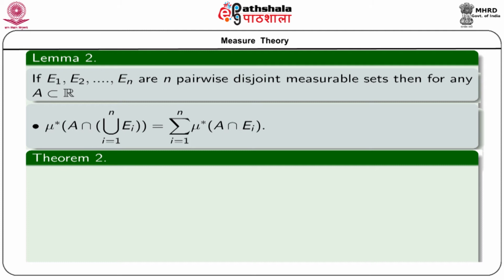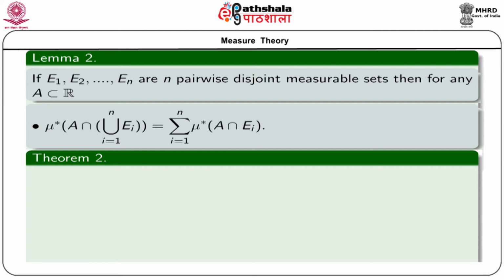If we consider that the result is true for r sets, that is E1, E2, Er, then we have mu star of A intersection union i equal to 1 to r E i equal to sigma i equal to 1 to r mu star of A intersection E i, and then using the measurability of the set E r plus 1, we can get the result for n equal to r plus 1, and then by using mathematical induction we can get the result for any positive integer n.